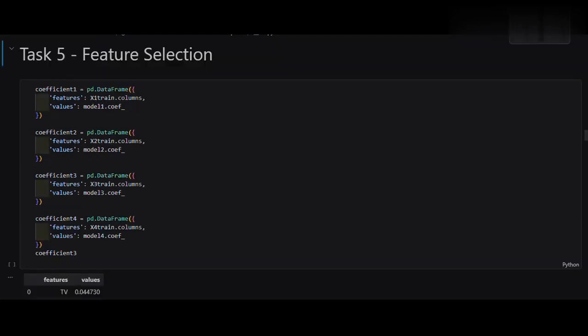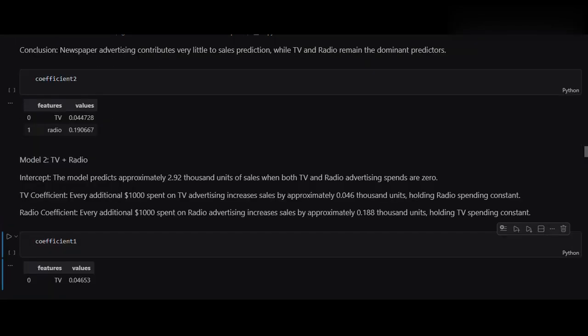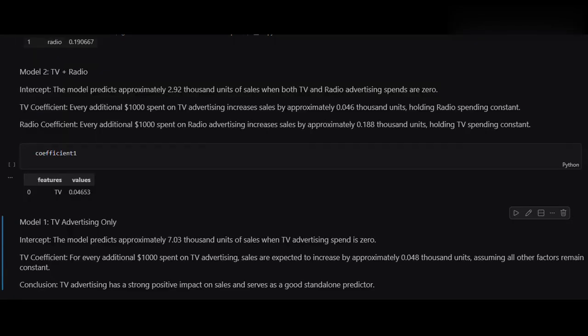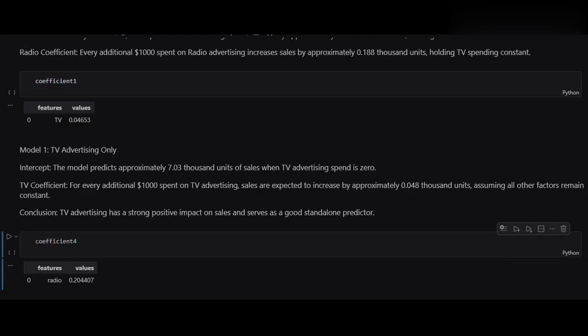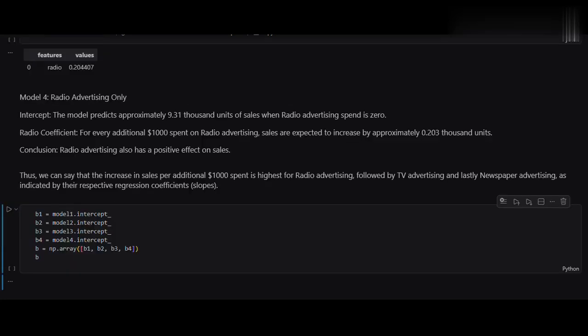Step 5. Feature selection. Next, we perform feature selection. We created multiple models using different combinations of features: TV only, TV and radio, and TV, radio and newspaper. We compare their R-square scores. This helps us identify which features contribute most to prediction accuracy. The analysis shows that TV and radio are the most important predictors of sales.